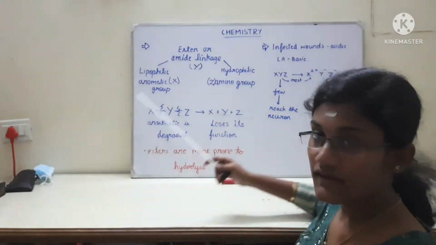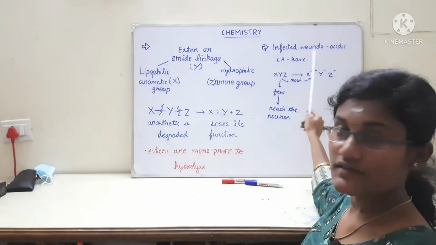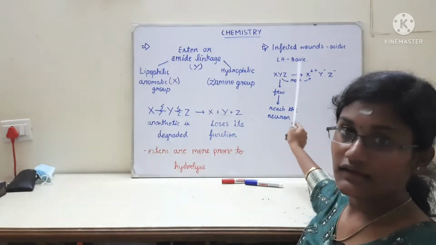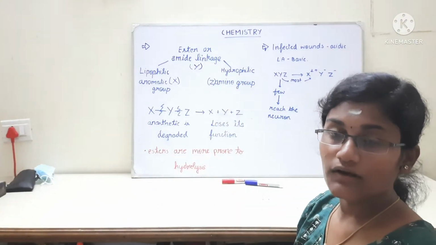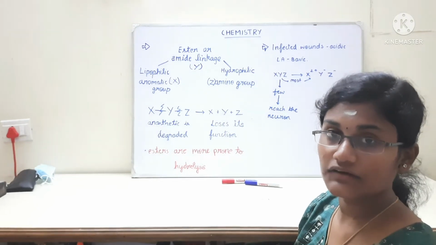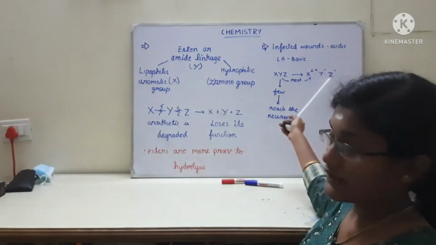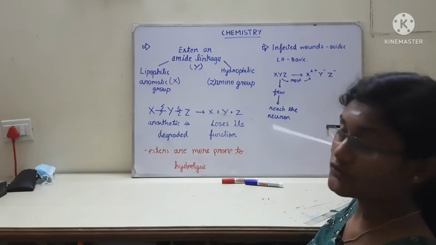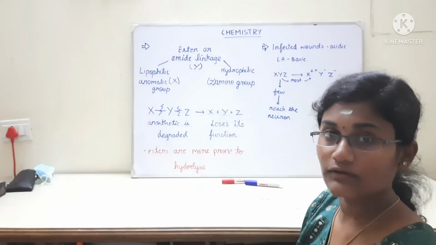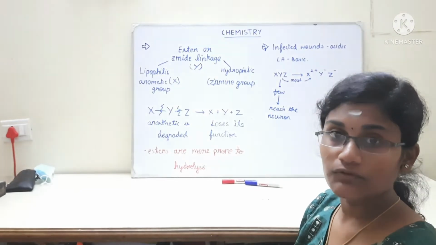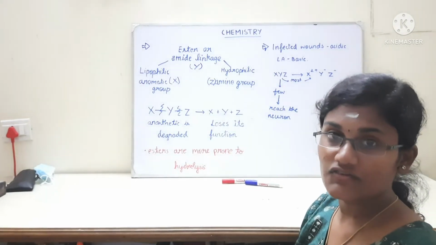One more thing is the infected wounds. Infected wounds are acidic and the local anesthetic is basic. Since infected wounds are acidic, the local anesthetics will ionize in the infected wounds. So most of them will ionize, and only a few of them will be left to reach the neurons, and only a few of them can show their action on the neurons. So in infected wounds, local anesthetics are less effective.